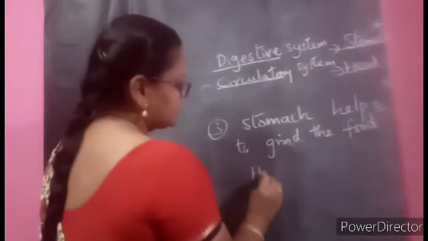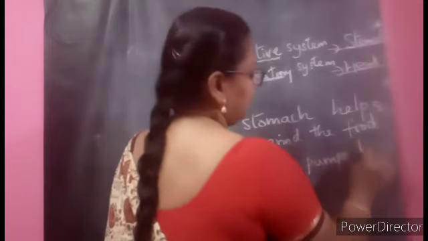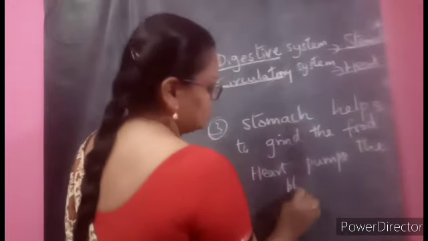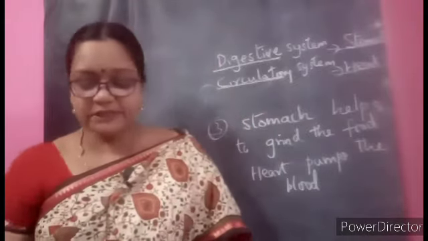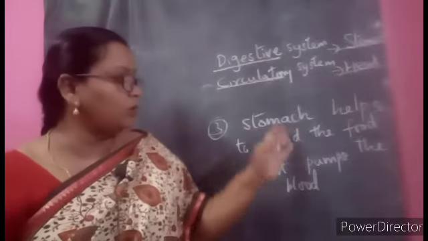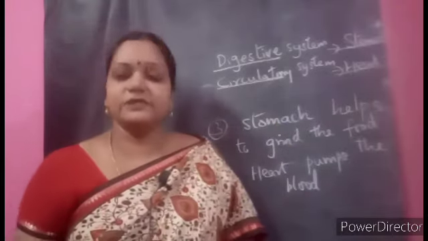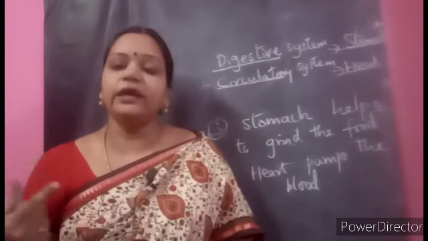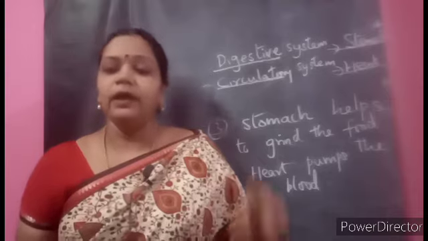The heart pumps the blood. So now you think what will happen if the stomach is trying to perform the work of the heart. Just now I wrote the work of the stomach and the function of the heart. With this, you yourself think and try to answer the first, second and third questions.